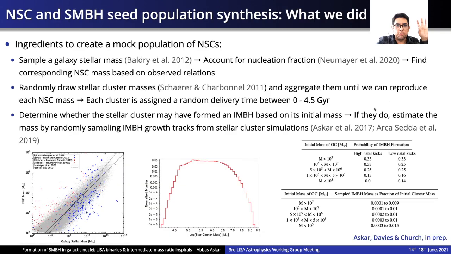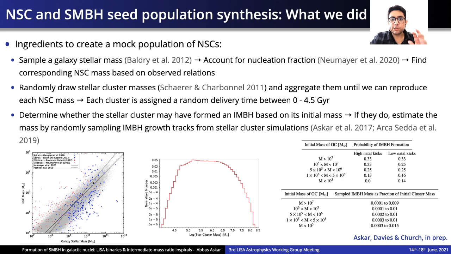So what we've done as a follow-up to the previous work is we have done a population synthesis study. What we do is we sample galaxy stellar masses, we account for their nucleation fraction, and find a corresponding nuclear star cluster mass. Then we randomly draw stellar cluster masses and aggregate them until we can reproduce each nuclear star cluster mass.